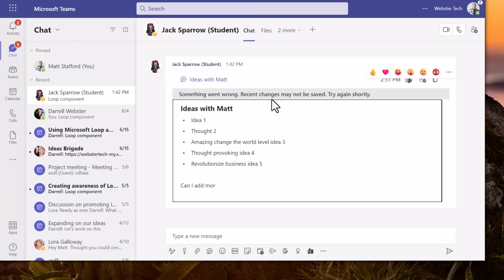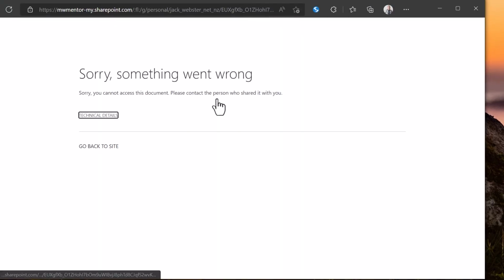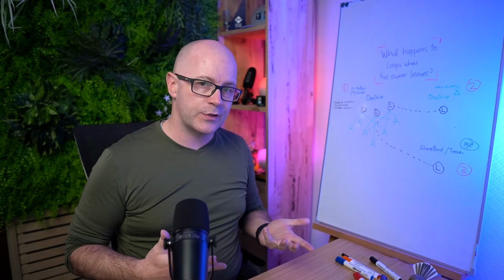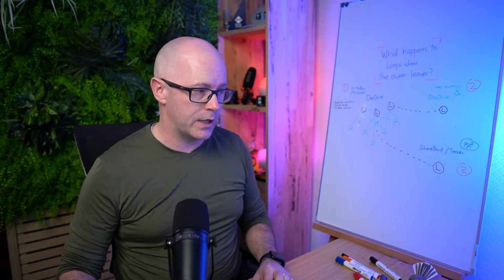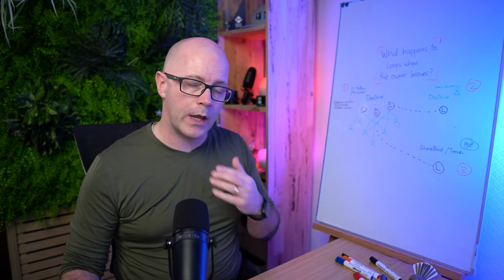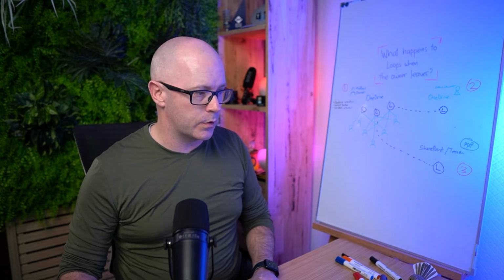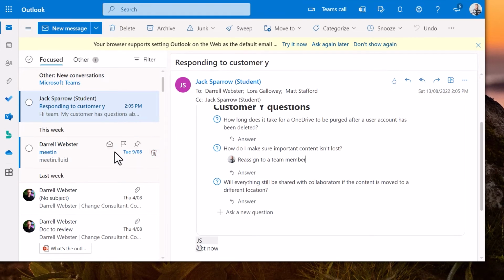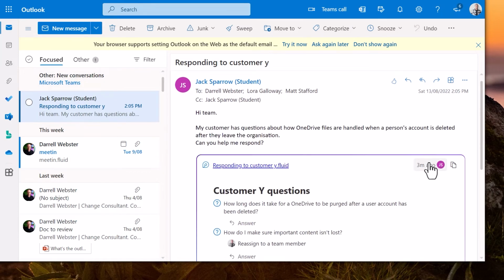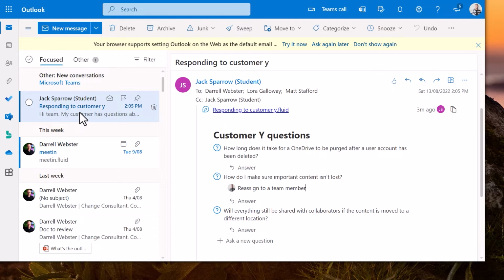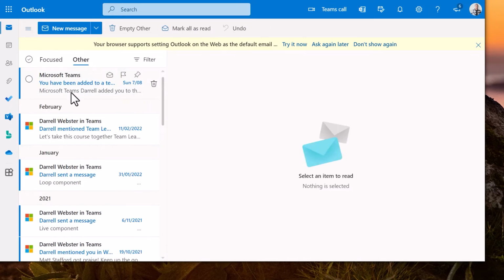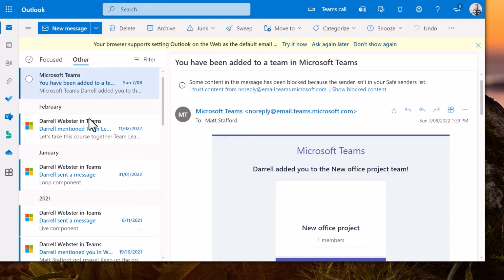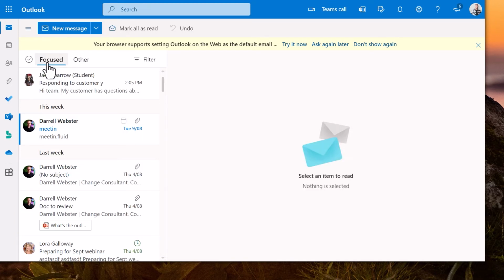Well, it's not going to be from this conversation. And if Matt was to click through to the link where that loop is supposedly stored, it's no longer there, it's been moved. Matt wouldn't know that though. So how will Matt know that the loop has been moved? Did Matt get something in email? We've got no indication here. So there's that loop that was shared via an email. There are, let's see, no, just different teams that Matt has been added to.